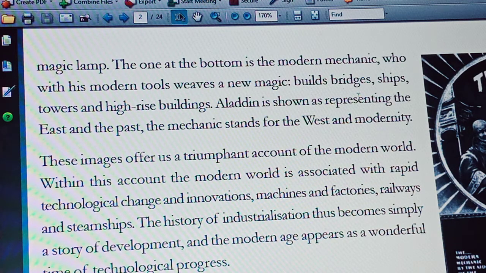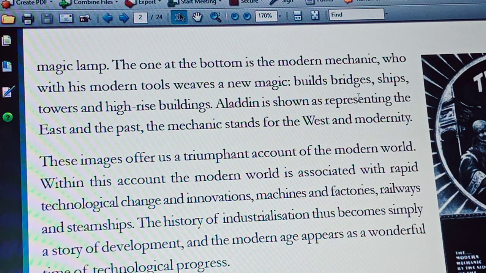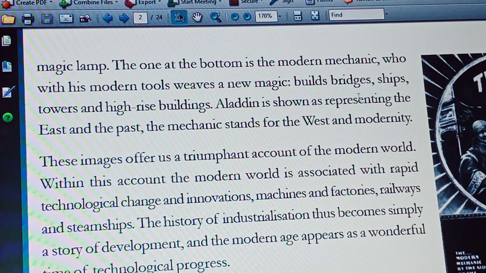Within this account, the modern world is associated with rapid technological change and innovations, machines and factories, railways and steamships. So the history of industrialization thus becomes simply a story of development, and the modern age appears as a wonderful time of technological progress.